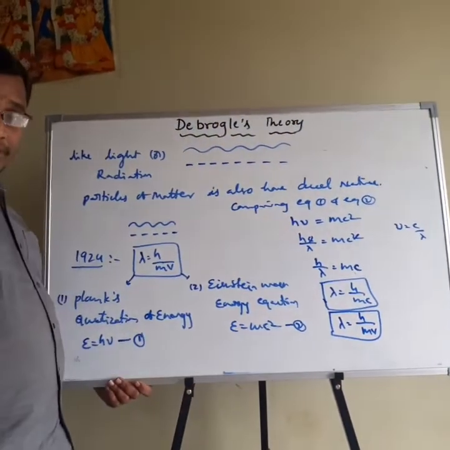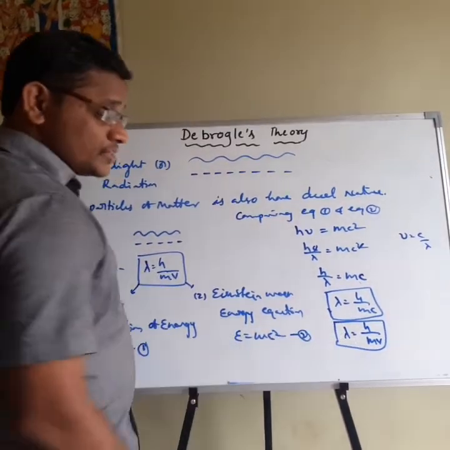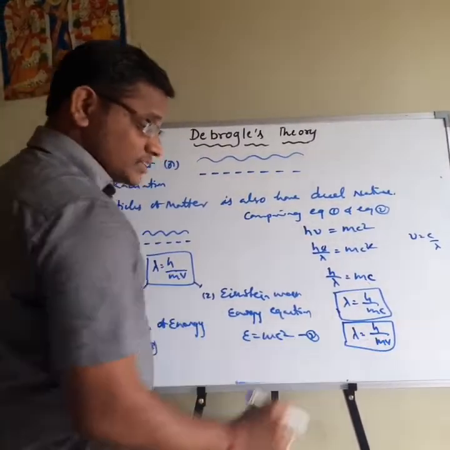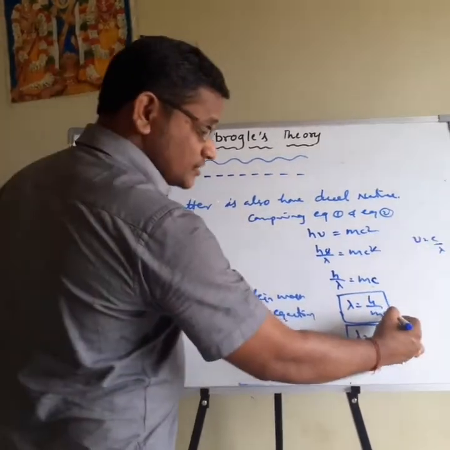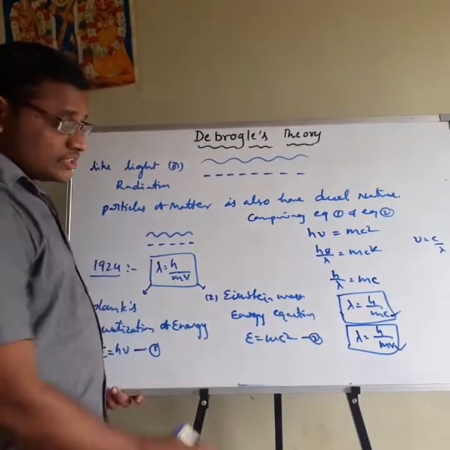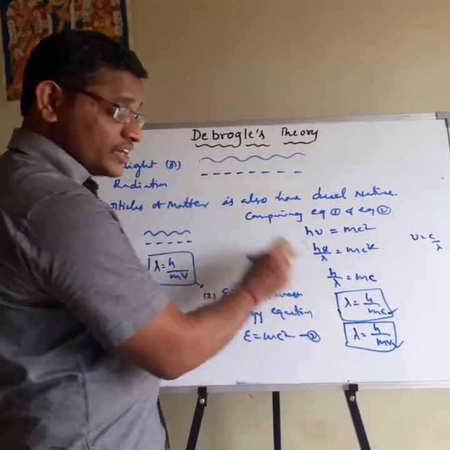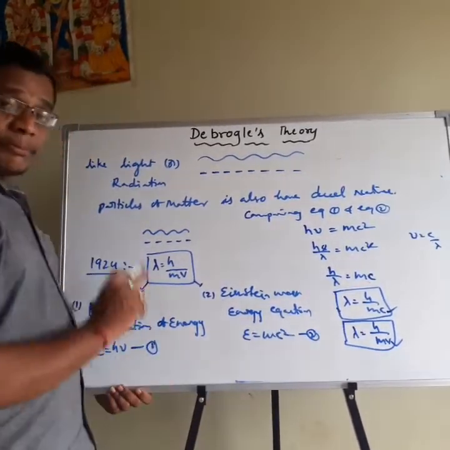This equation is applicable for the particles of matter. Here lambda is the wavelength, m is the mass of the particle, v is the velocity of the particle. In the earlier equation, c is the velocity of light, and here v is the velocity of the particles. That's why the earlier one is applicable for light or radiation, and this equation is applicable for the particles.